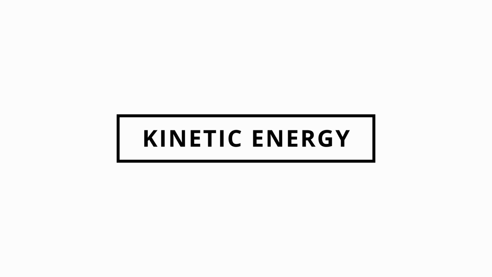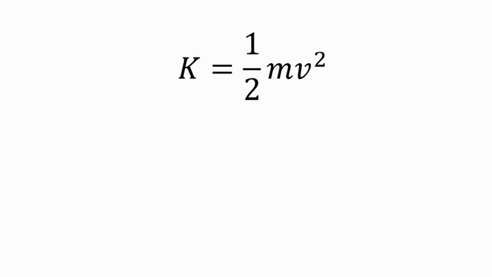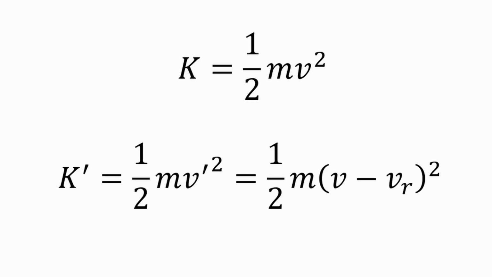A particle or object's kinetic energy is defined as half of the product of its mass and its velocity squared. For a stationary frame of reference, the particle's kinetic energy is. For an inertial frame of reference that is moving in relation to the stationary frame we have. Therefore, the kinetic energy definition is independent of the frame of reference, but kinetic energy values depend on the frame of reference used.